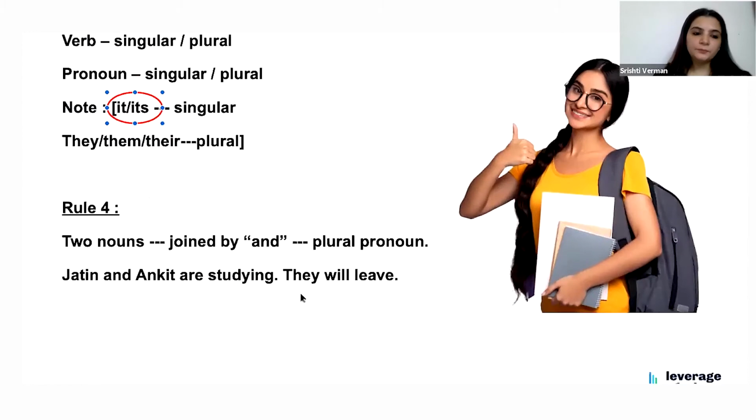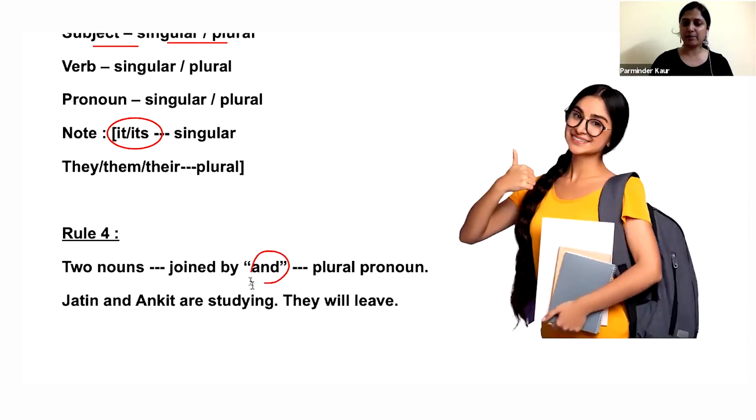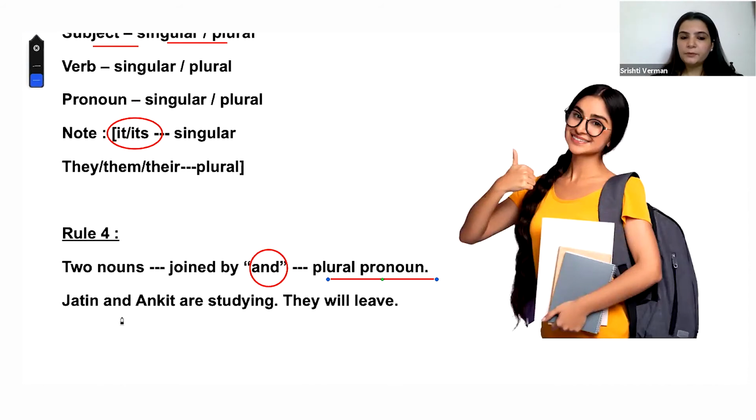So two nouns joined by and become plural, just like your subject. It's like he and she, or Parminder and Srishti and I. So it is plural. Jatin and Ankit are studying. The example which Srishti gave, they will leave. This they is referring to Jatin and Ankit. So guys, if you see, rule number 3 and rule number 4 are so much easier to understand if you have understood the first 2 rules. Before ending, we'll revise rule number 1 and 2 before we come on to the questions.